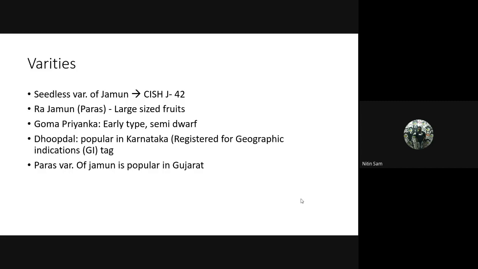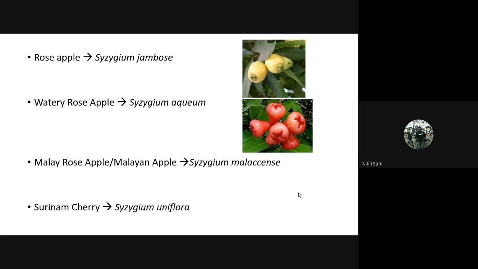Rajamun is a large size fruit. Goma Priyanka is an early type, and it is semi-dwarf. Dal is popular in Karnataka, and it is also going to be given a geographical indication. It is a GI tag. And Paras variety of jamun is popular in Gujarat. So these are the species.